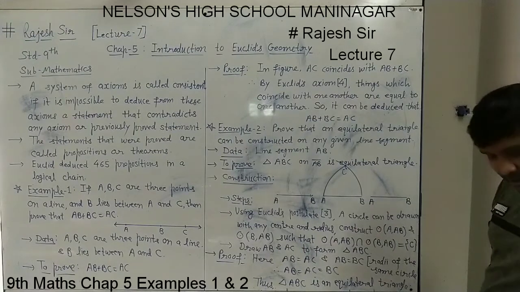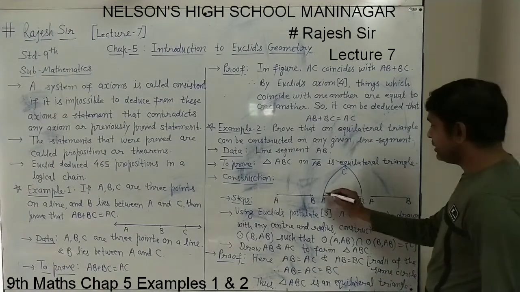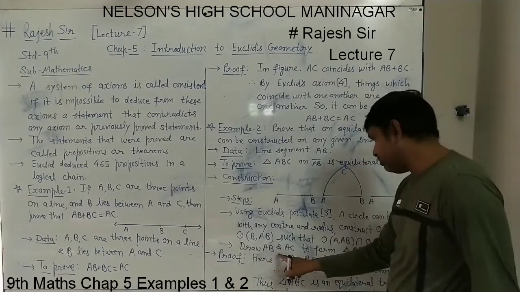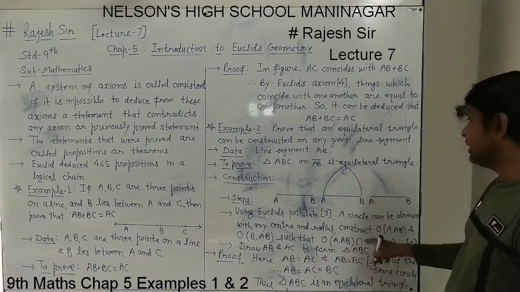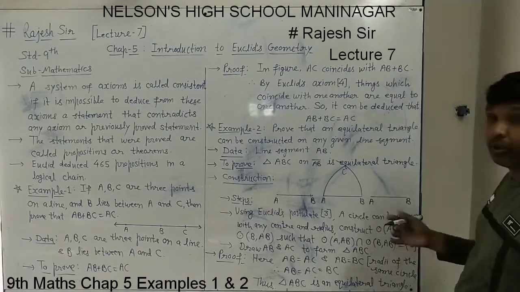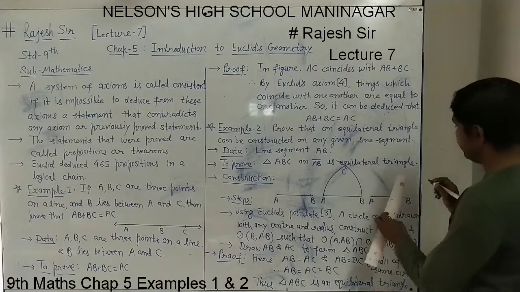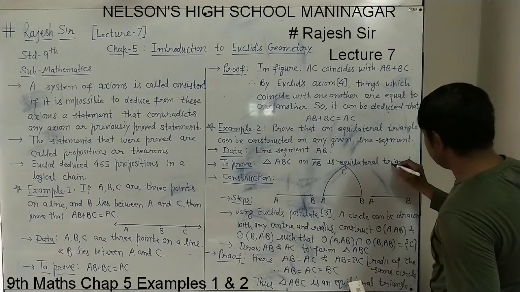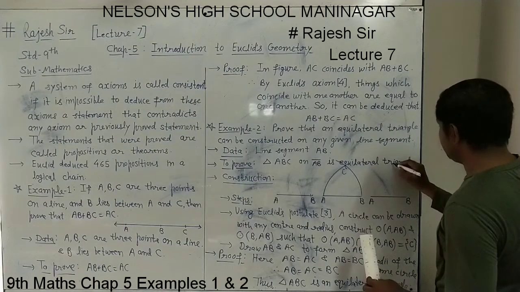Now the third step is that we have to join AC and BC. That is, draw AC and BC to form triangle ABC. If you join AC and BC, how will it look? We will show it on the third figure here. It will look like this. Point C is here, suppose.